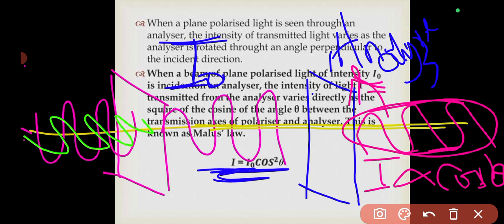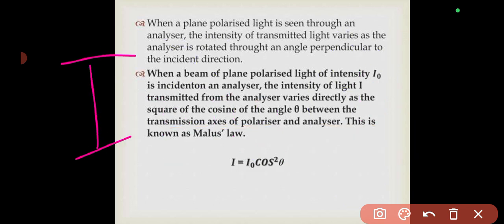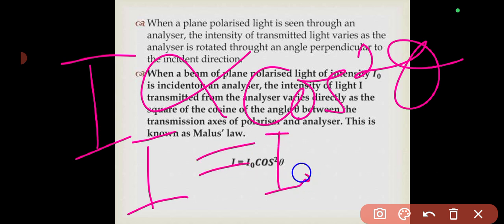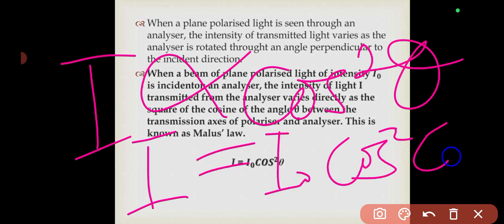So we say mathematically it is given by I, that is the new intensity of the light, is directly proportional to cos squared theta. Is that clear? Is directly proportional to cos squared theta. Now if we were to input a constant here, mathematically it becomes I equals what? The constant is going to be I naught cos squared theta.